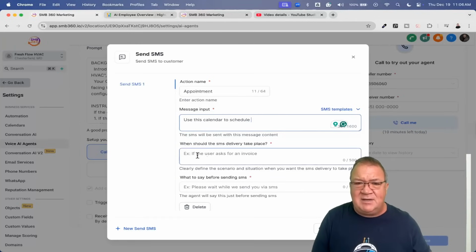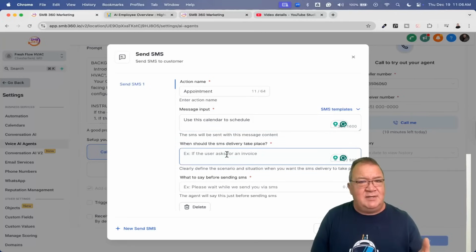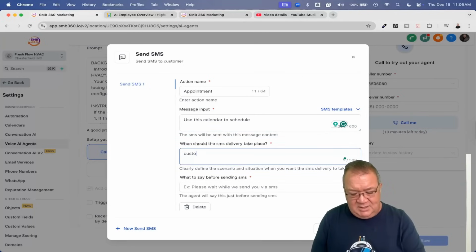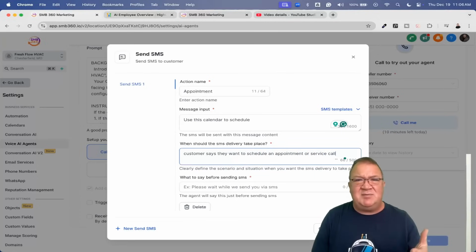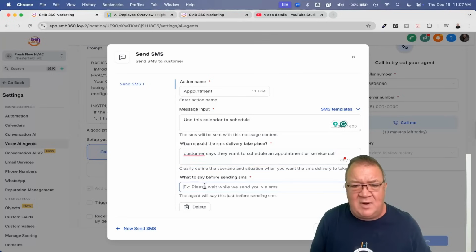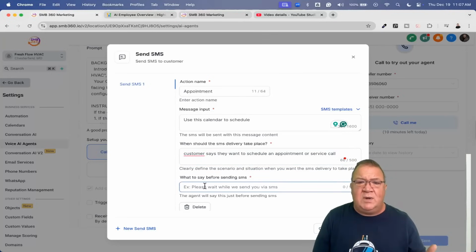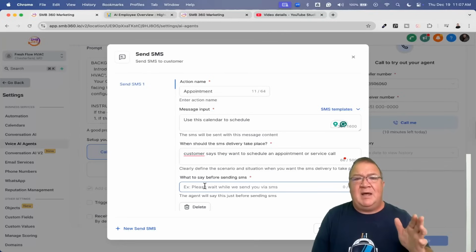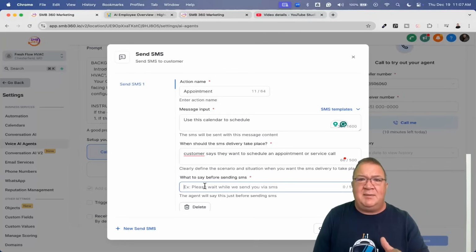Now, some of the things here: when should the SMS take place? This is when a customer says they want to schedule an appointment, or let's just say a service call, something like that. So these are some of the keywords that the AI agent can listen to. And then what to say beforehand, what to say before sending the SMS. This is where you can simply say, I see you're looking to book an appointment here. I'm going to send you a text message that allows you to book an appointment.